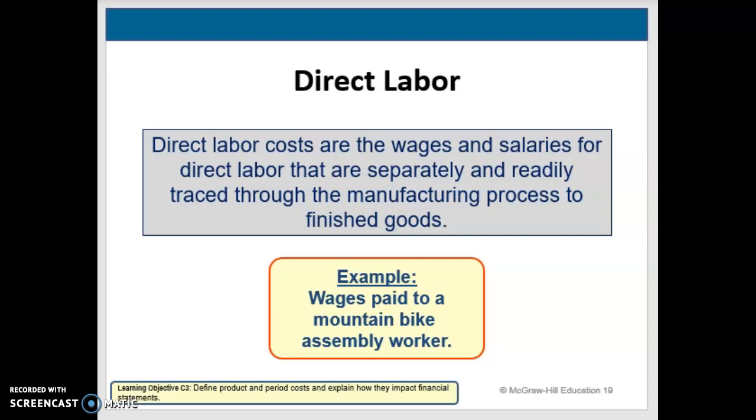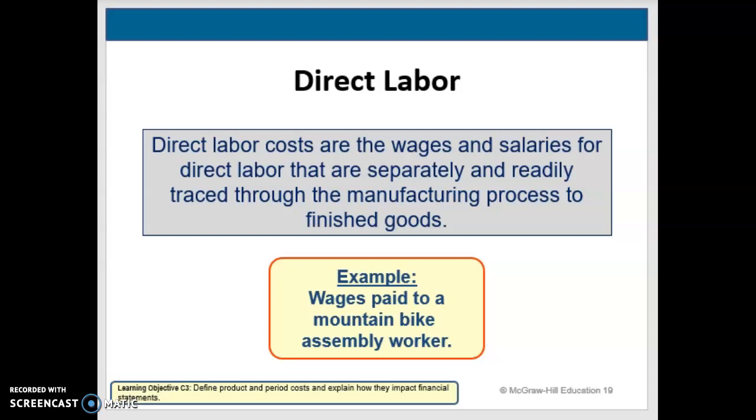When we think about this, there are the operators involved in converting the raw materials into finished products. It might be welding, painting, or forming, and also the assembly workers who are attaching the materials together, such as putting the tires on the frame or the seat into the frame, the pedals and the cables into the operation to make the wheels spin. All of those go into the process, and those are all considered direct labor because you can easily trace who does what in that process.